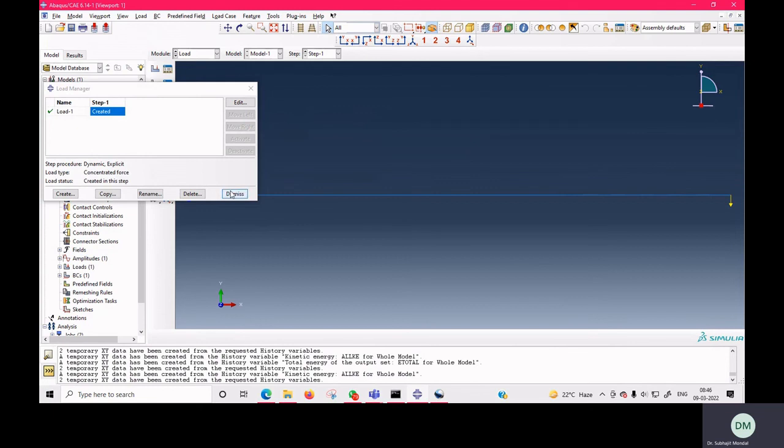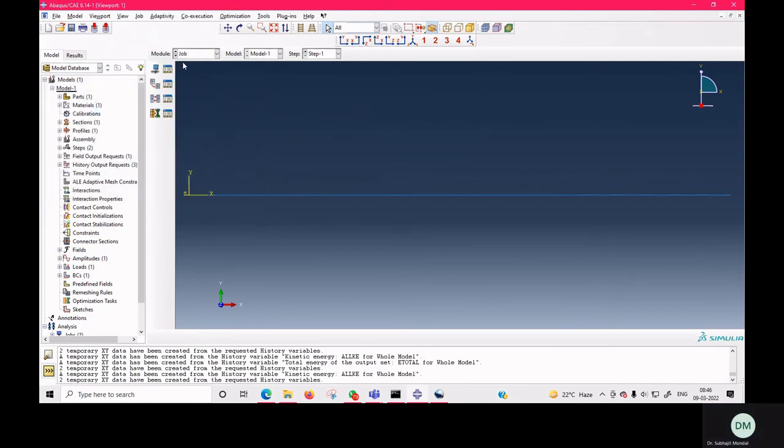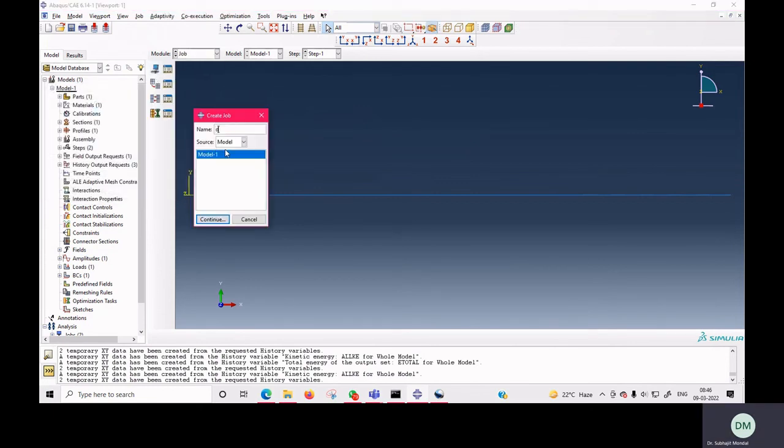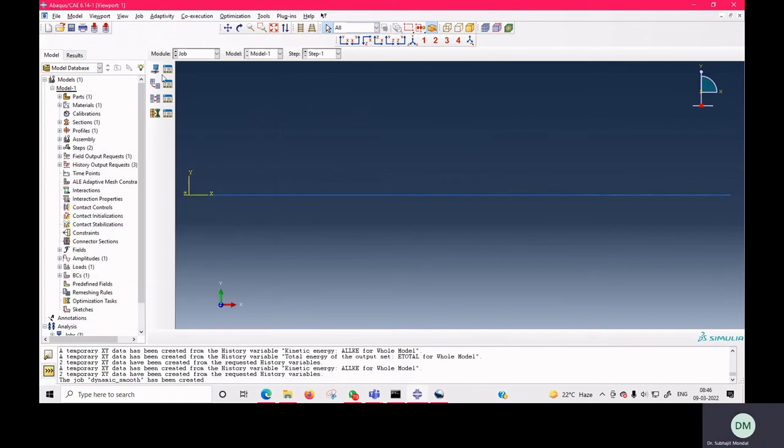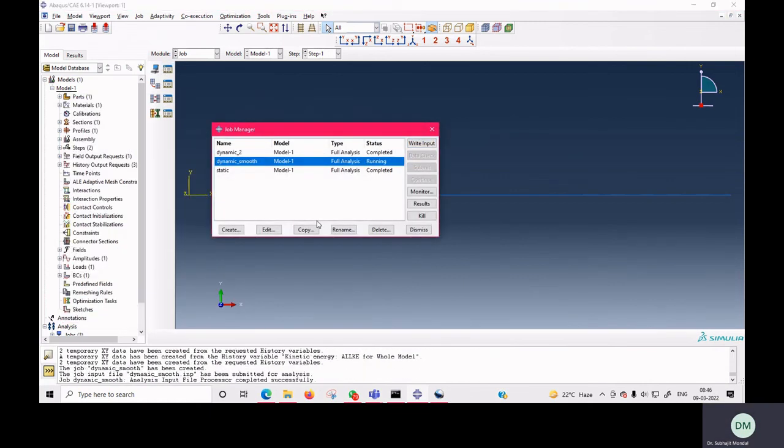Okay, and we can compare, dynamic smooth, and we can submit the job. What we are going to do is compare the kinetic energy for a smooth step type loading and compare the strain energy for dynamic. Compare strain energy corresponding to smooth step and instantaneous loading.